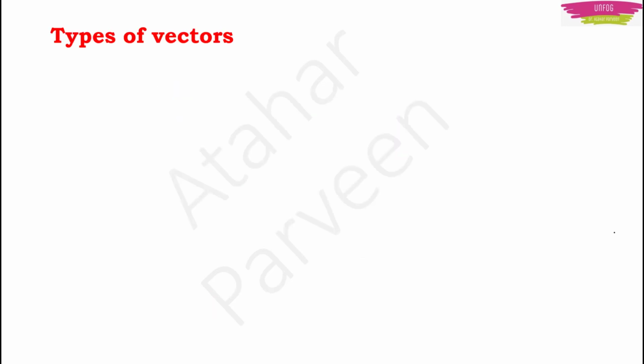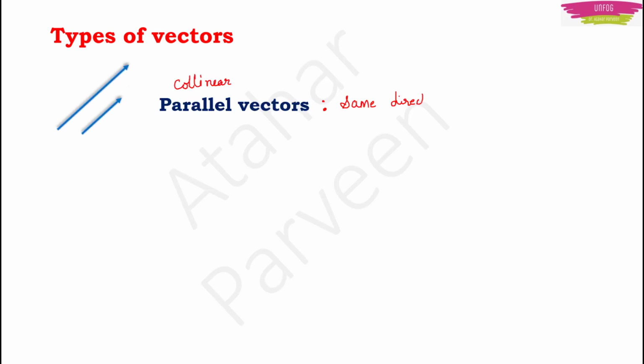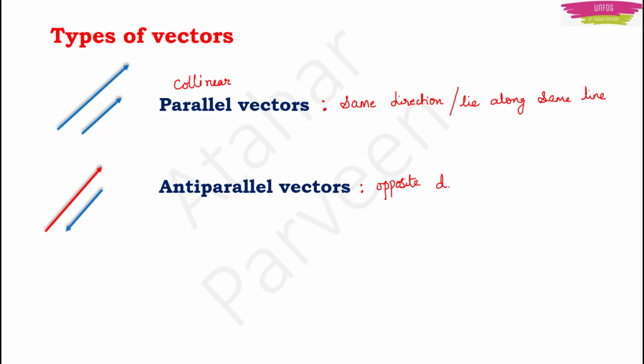Actually, there are many types of vectors, but we are focusing only on a few very important types. The first type of vector which I am going to talk about is parallel vectors. Any two vectors which have the same direction are called parallel vectors, and they are also known as collinear vectors. Basically, collinear vectors means they lie along the same line. So we use two words here, either parallel vectors or collinear vectors. Similarly, any two vectors which are in opposite direction are known as antiparallel vectors.